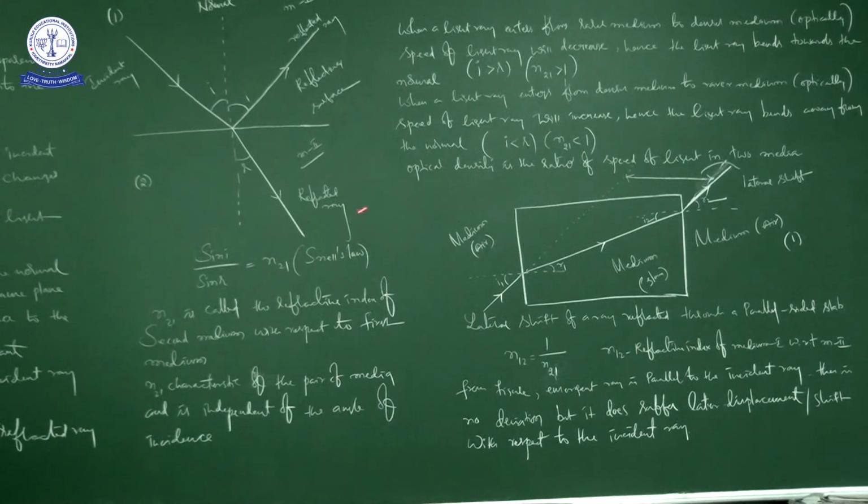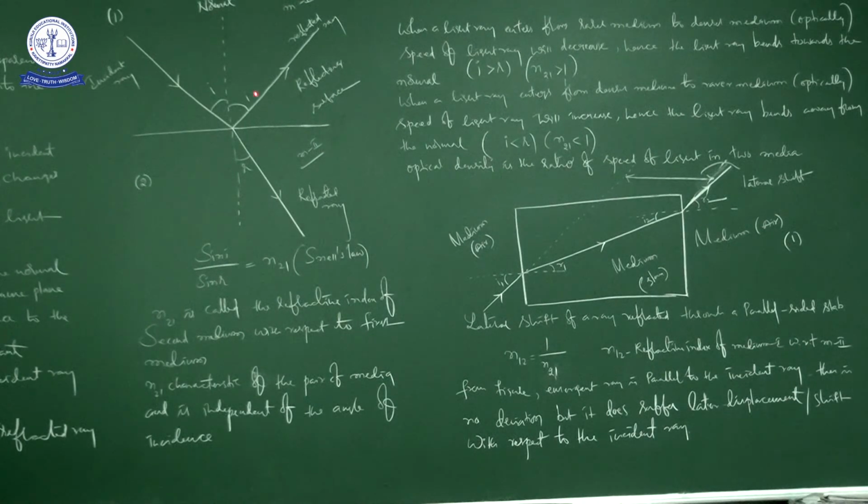So next thing is, just now I told you, when it is medium 1 and medium 2, one you assume as air, another one you assume as water. But this is not fixed. You can assume this one as water, this one as glass, this one as stone, this one as iron. That is our wish.